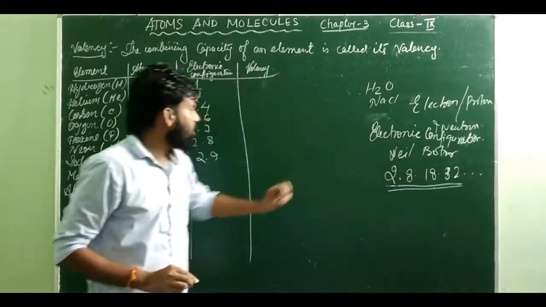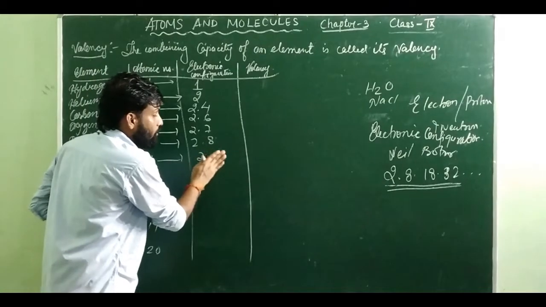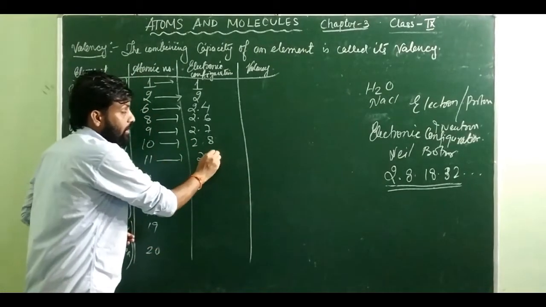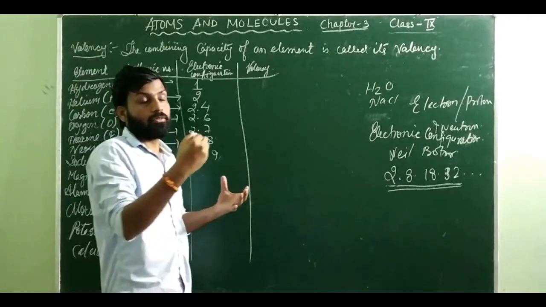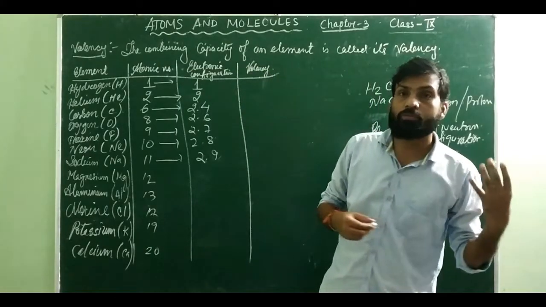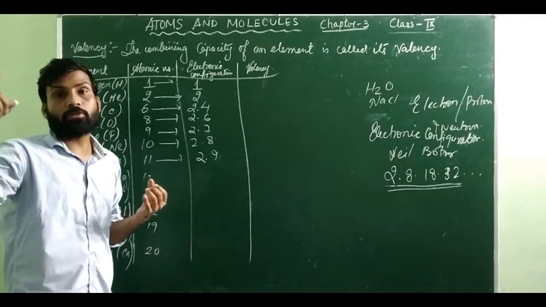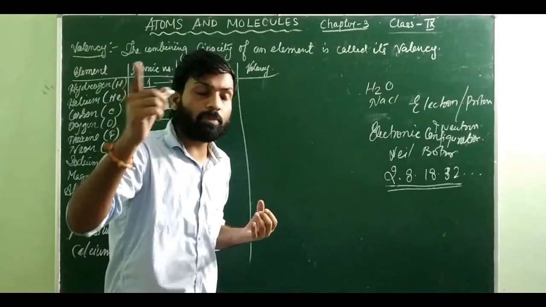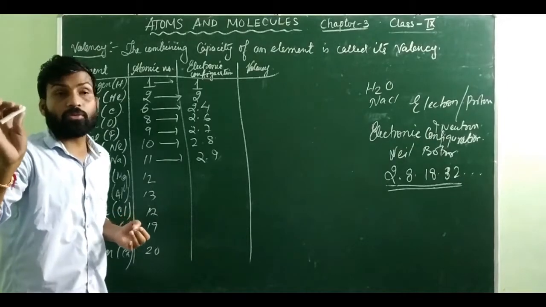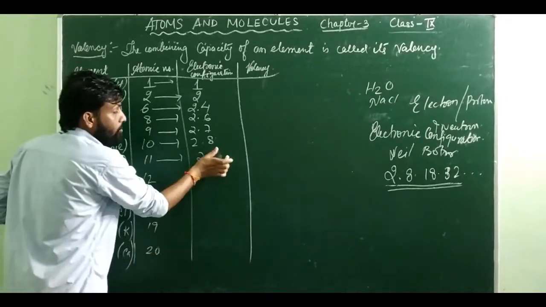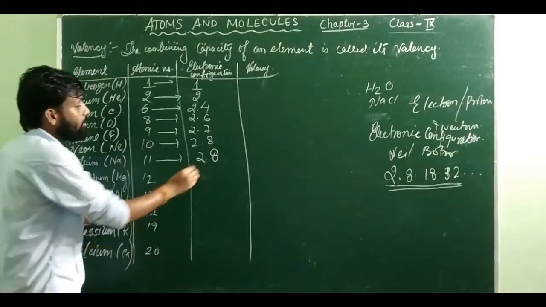Then 18. But the thing is that you cannot write 9 here, because the last shell can have any number of electrons like 1, 2, 3, 4, 5, 6, 7, 8. But it cannot have 9, 10, 11, 12, 13, 14, 15, 16 and 17. Again, if you go next, you can have 18. But those numbers like 9 to 17 will not be there here. So we cannot write 9 here. We have to write only how much? 8. 8 plus 2, how much? 10. 10 plus how much is 11? You will get here how much?